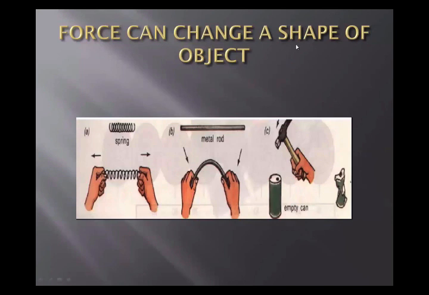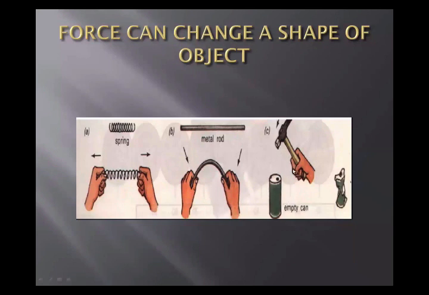In this example, as you can see in the picture, hands are used to stretch the spring. So in this way, we can change the shape of the spring. And in the second one, hands are used to bend the metal rod. And in this way, we also change the shape of the metal rod. And in the third one, a hammer is used to squeeze a can.